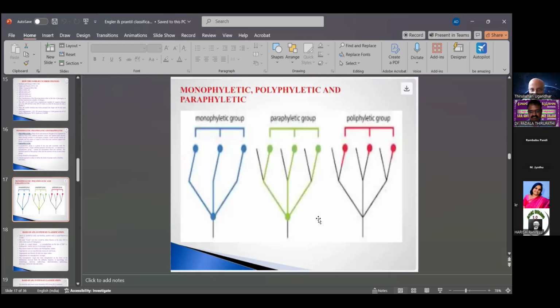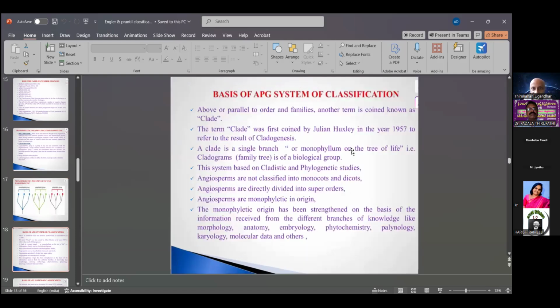This is also different. Mono means all blue color is one, only one. But paraphyletic means the blue color and also green color are there. But the polyphyletic group is different. This is also the basis of a system of classification. The above are the parallels in orders and families.